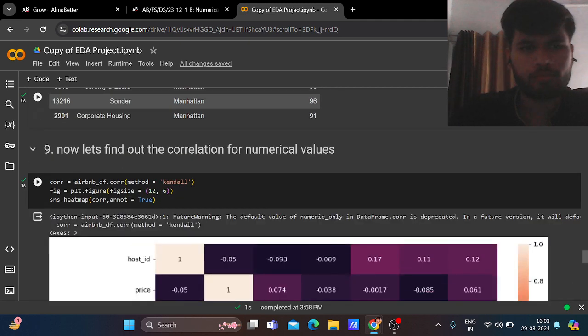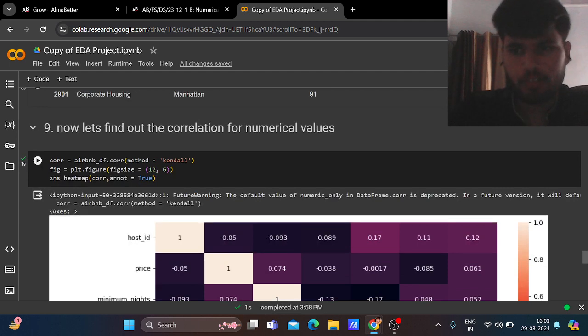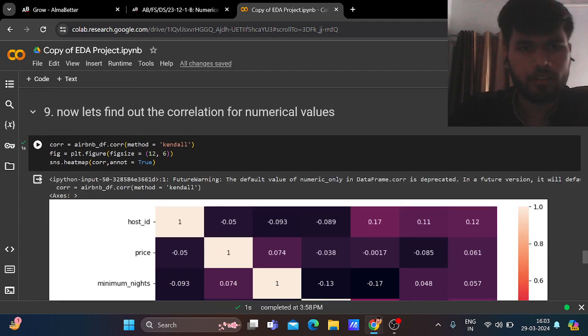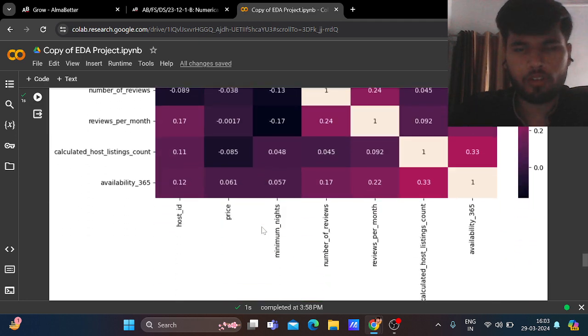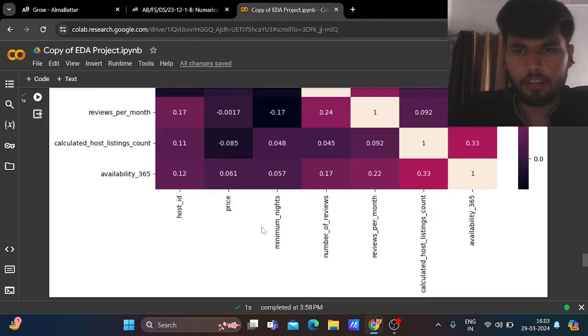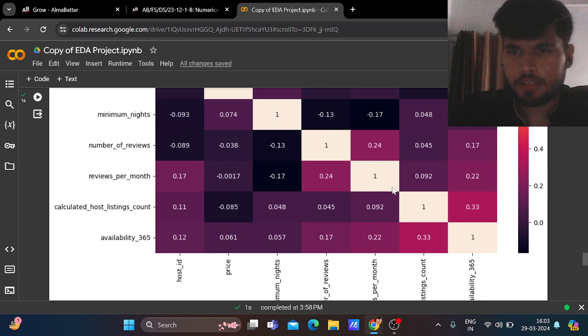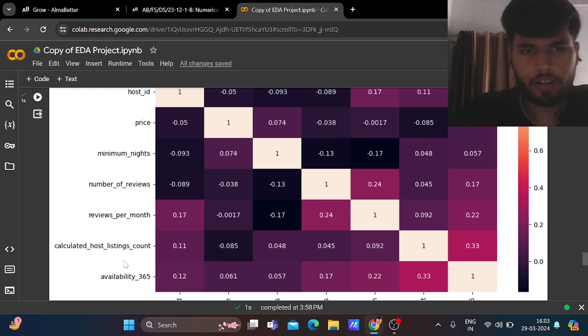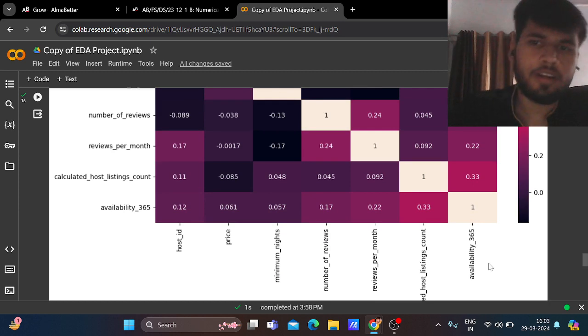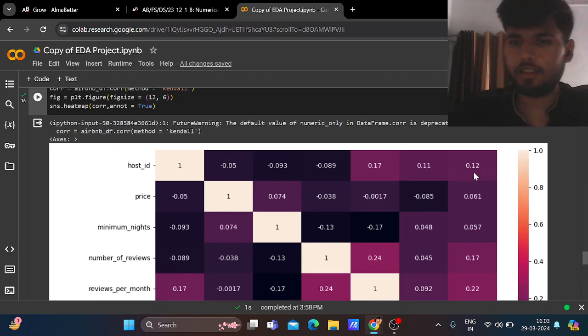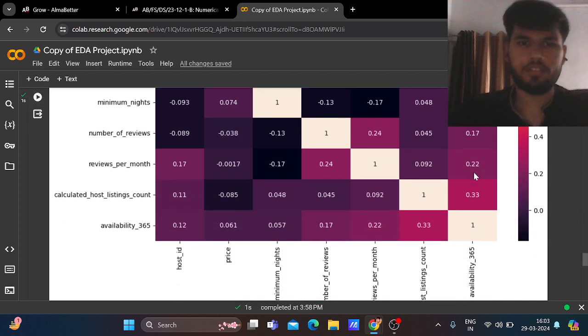Kazuya. Now let's find out the correlation for the numerical values, using the method equals kendall. So these are all the correlations for the numerical values. We are looking at the maximum correlation, which is between calculated_host_listings_count and availability_365, since it has the maximum correlation value.